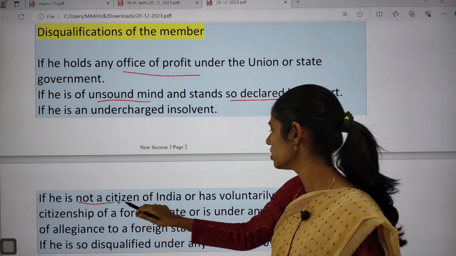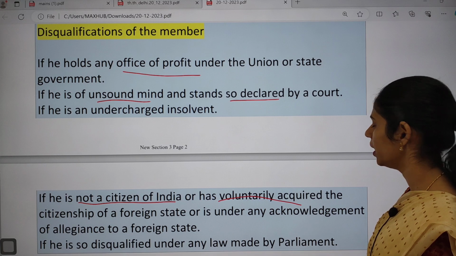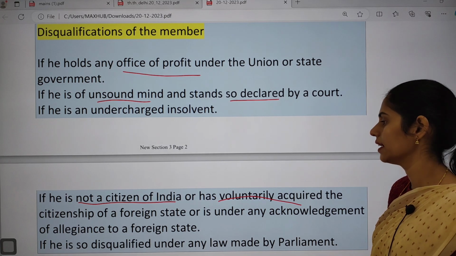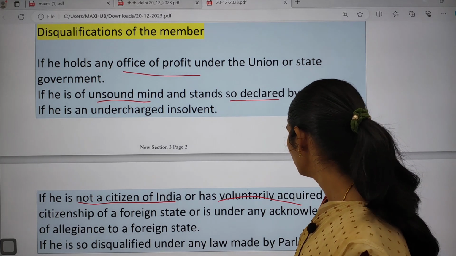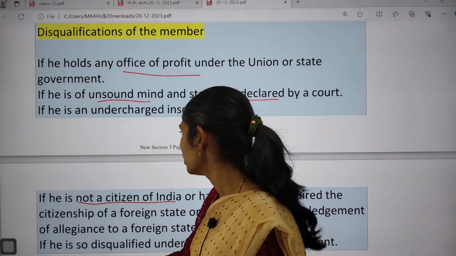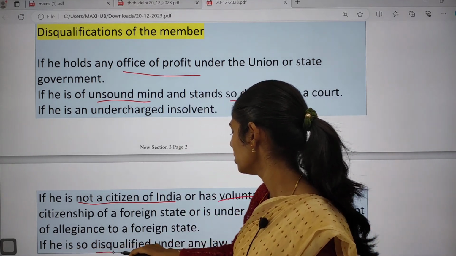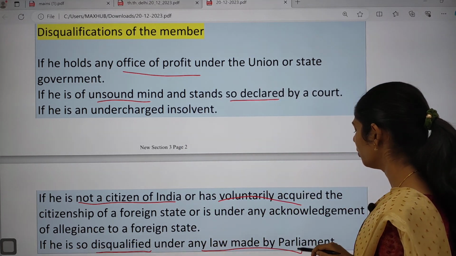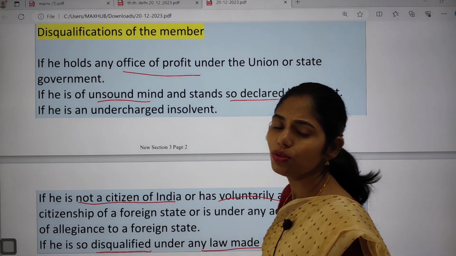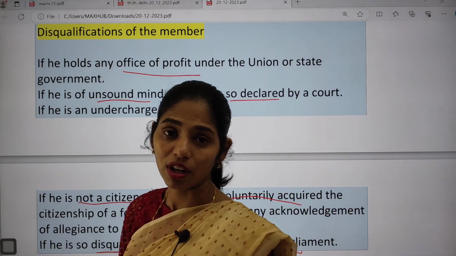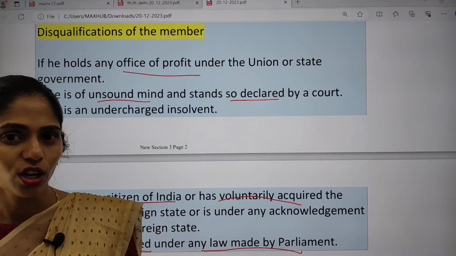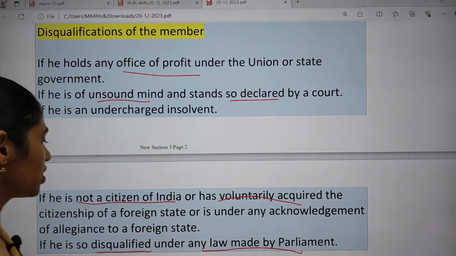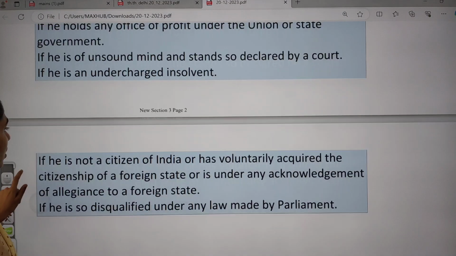If he is not a citizen of India or has voluntarily acquired citizenship of another country, he can be disqualified. Next, if he is so disqualified under any law made by Parliament. Parliament has exclusive power to make laws regarding the disqualification of members.